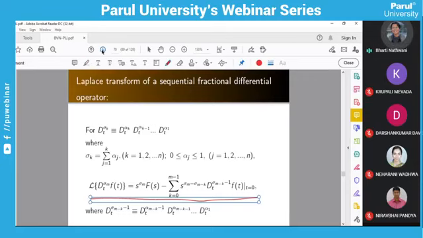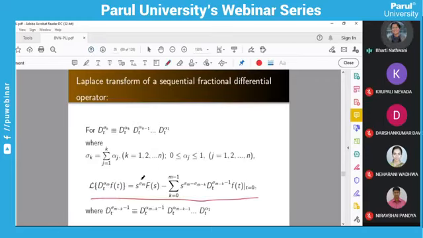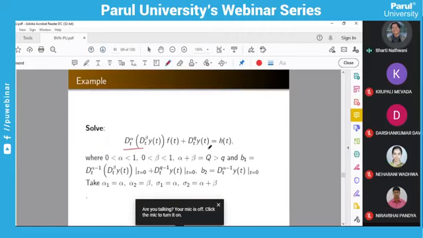So if you are going to solve some question like that, you have given two operators sequentially. So how you are going to solve? You have to use the above formula. This formula you have to use, and you have to solve this example. You can easily solve. You have to apply the Laplace transform. All the conditions are given to you that you have to use.